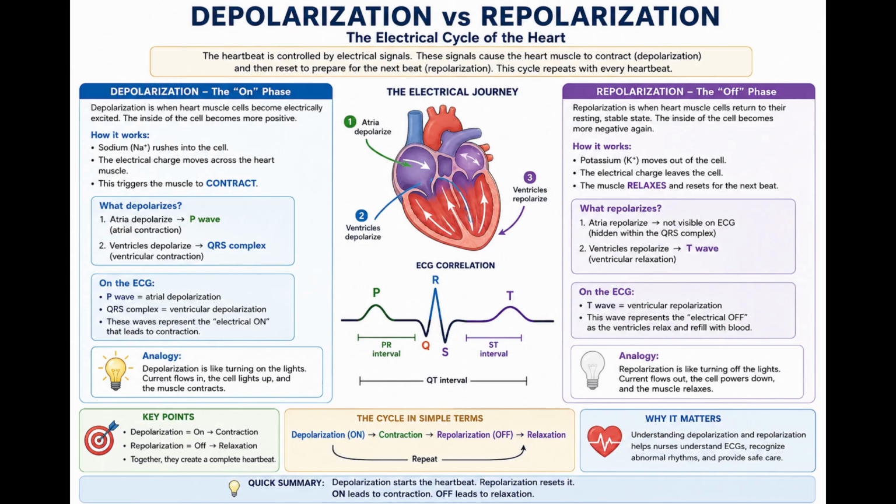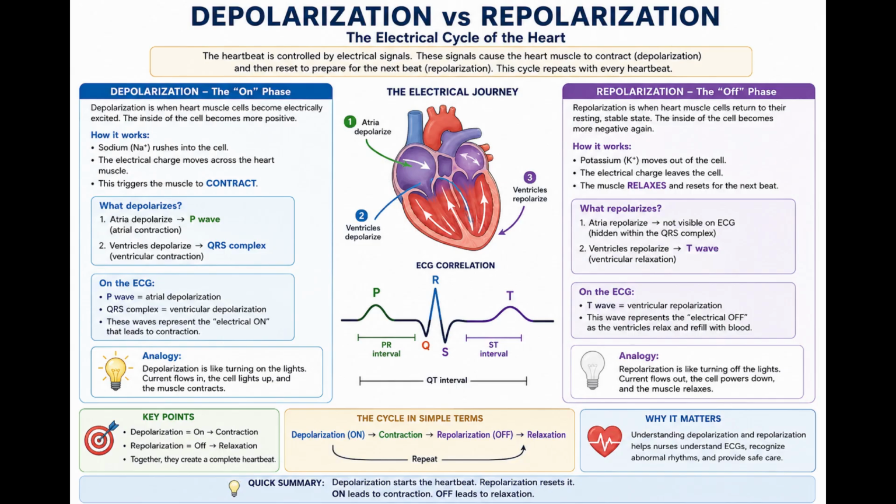Final summary. Let us summarize. Depolarization electrically activates cardiac cells, begins the process that leads to contraction, creates the P wave in the atria, and creates the QRS complex in the ventricles.